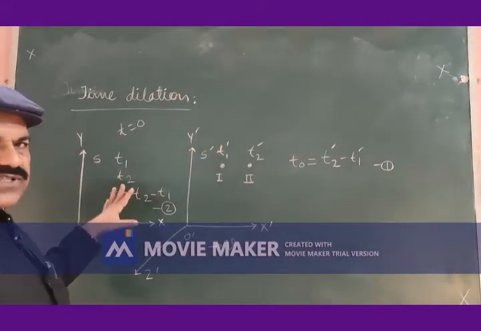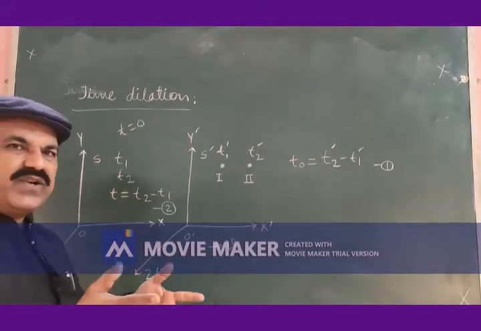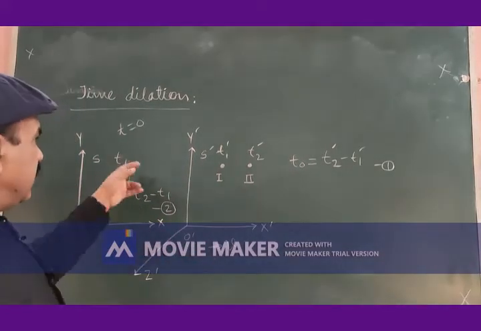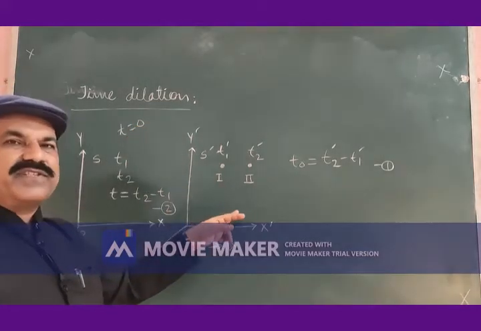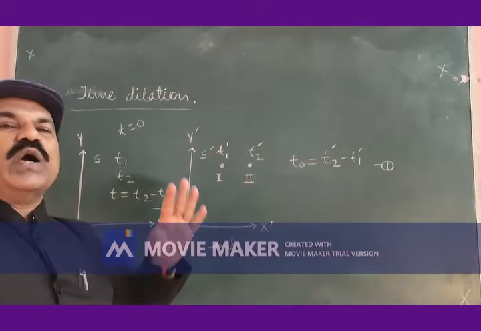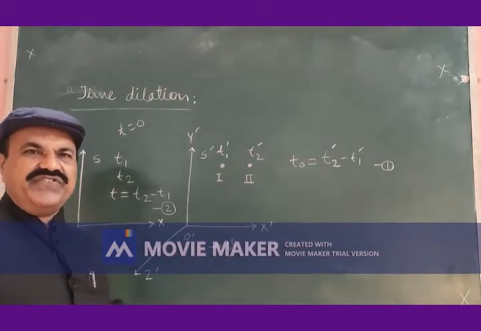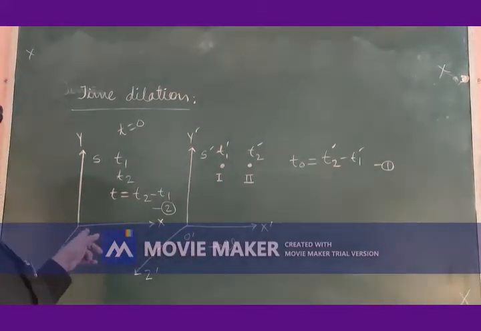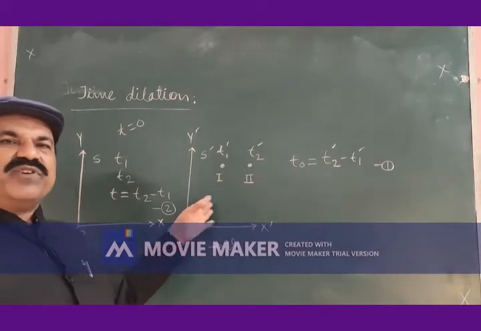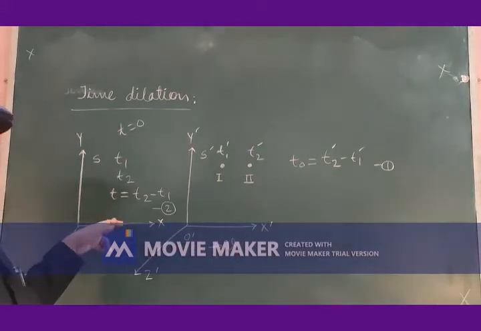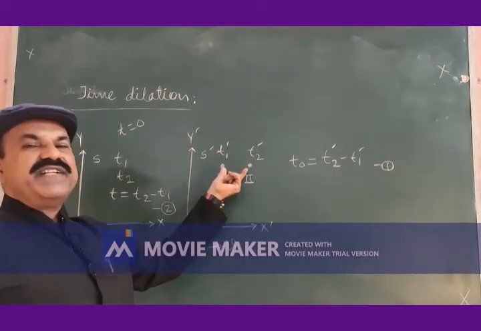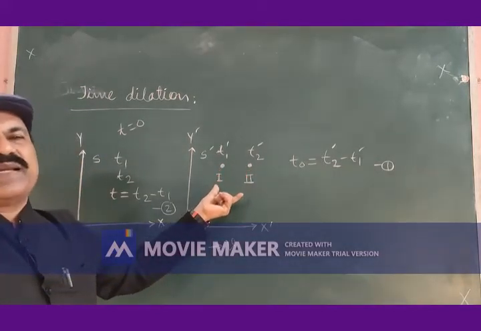Two frames of reference, S and S prime, at the beginning overlapping on each other. At time t is equal to 0, frame of reference S prime has started moving along positive x direction with the constant velocity v. One observer is sitting at O prime, other observer is sitting at O. This observer O prime is moving with constant velocity v with respect to S, whereas O is stationary with respect to the frame of reference S. And these two events are occurring in the frame of reference S prime.